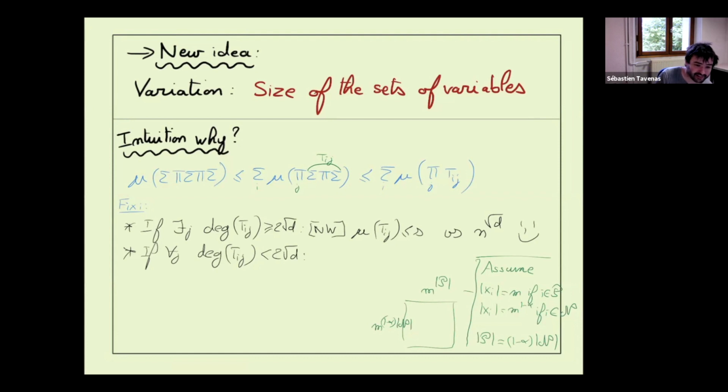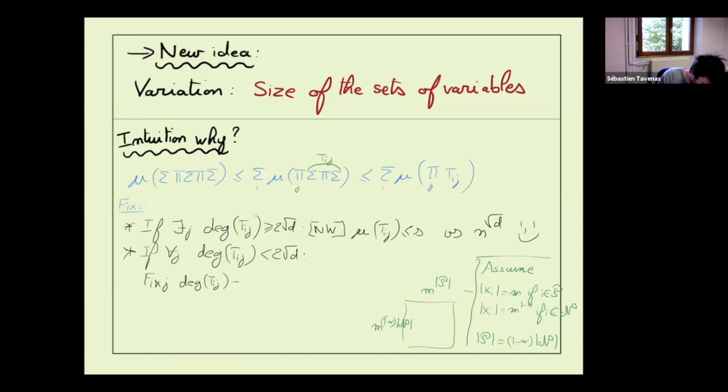And now the idea is exactly that. We want that this thing is impossible when the number of sets we take is small. Yeah, we take all the indices. Okay. Now if we fix J, so we know the degree of Tij is smaller than 2 to the square root of b.